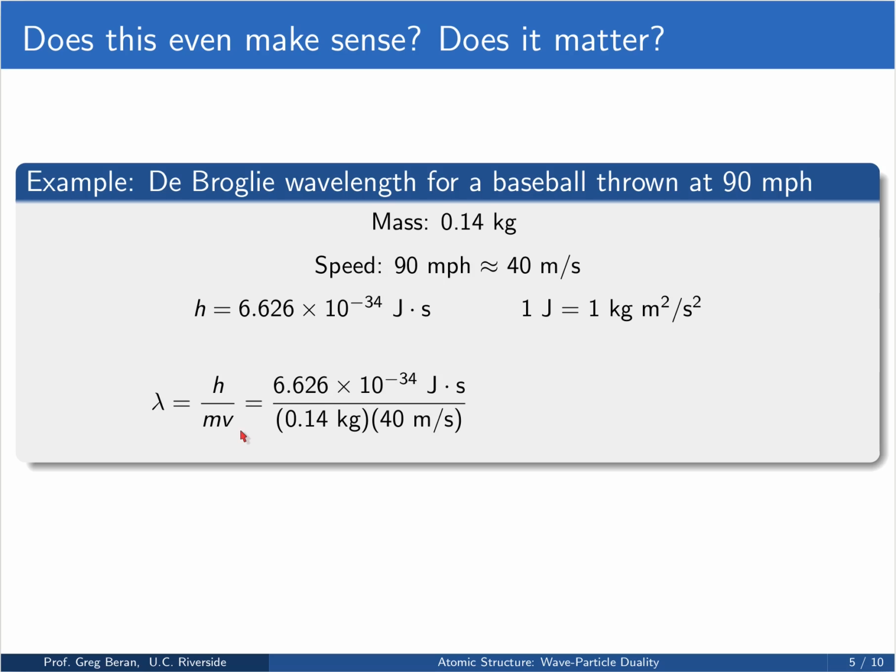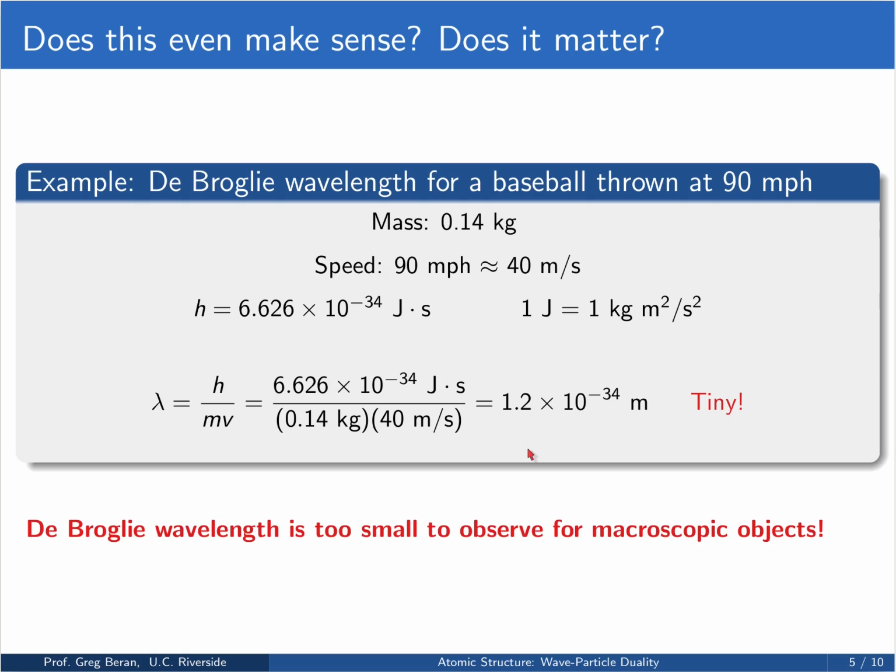I'm going to plug everything in. If you use this way of disentangling the joule into the fundamental SI units of kilograms, meters, and seconds, you'll see that all the units cancel properly and we end up with a wavelength of 1.2 times 10 to the minus 34 meters, which is tiny, right? The typical size of an atom is on the order of 10 to the minus 10 meters. That's similar to the length of a chemical bond as well.